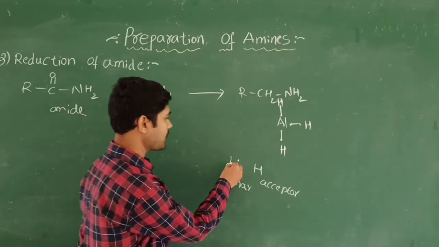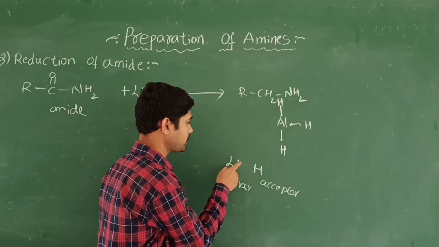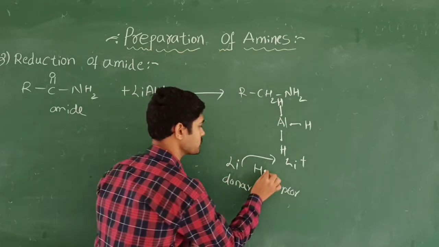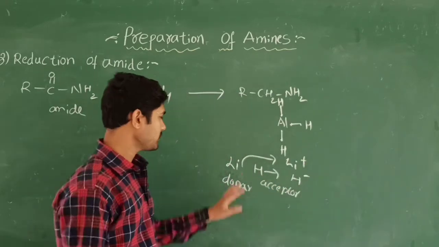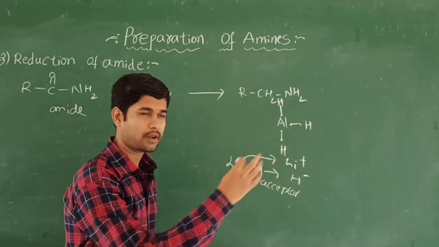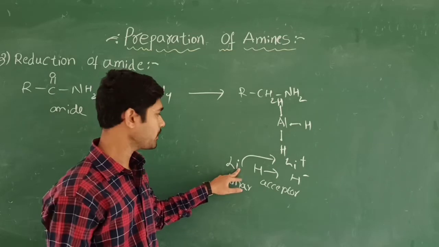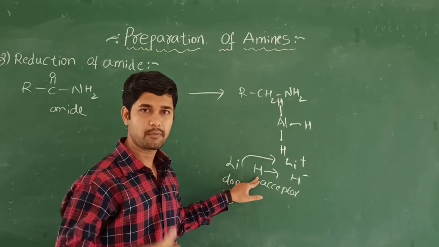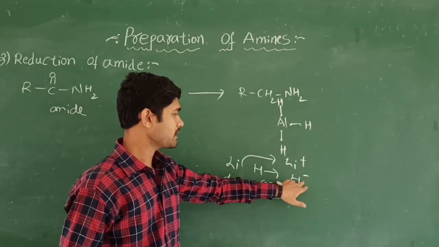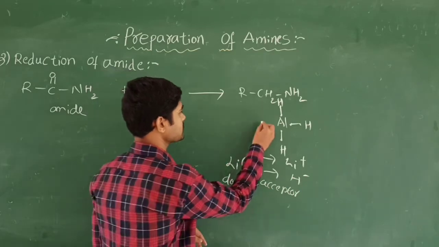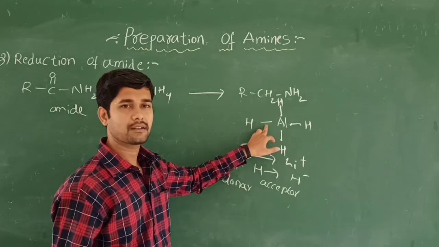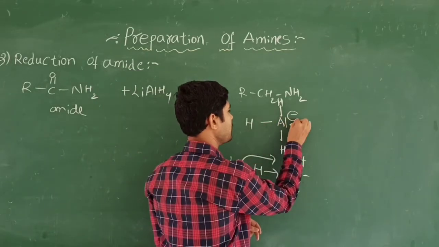So here, lithium is highly electropositive, and it gives 1 electron to the hydrogen. Now it becomes lithium plus, and this hydrogen becomes H minus. So lithium has 3 electrons, and in order to get stability, it donates 1 electron. Now it has 2 electrons in the lithium, which is stable. Hydrogen has only 1 electron, so in order to be stable, it acquires 1 electron. Now it becomes H minus, and this H minus is going to be added to this aluminum hydride. But aluminum has a capacity of only 3, and now we have added an extra one, so it gets the negative charge on the aluminum.